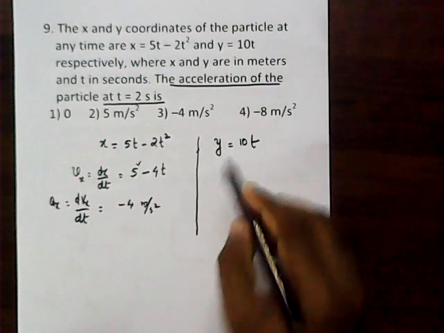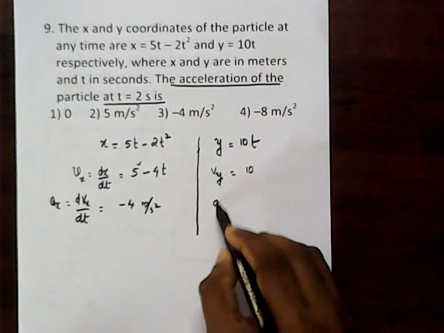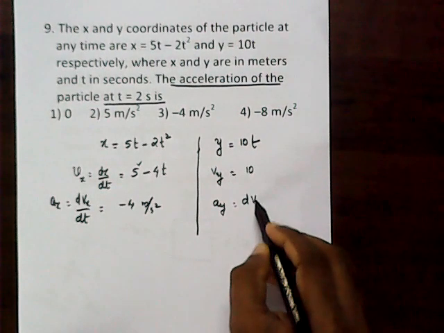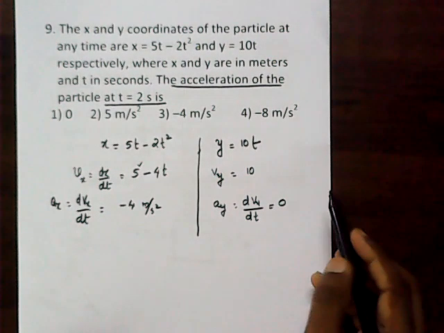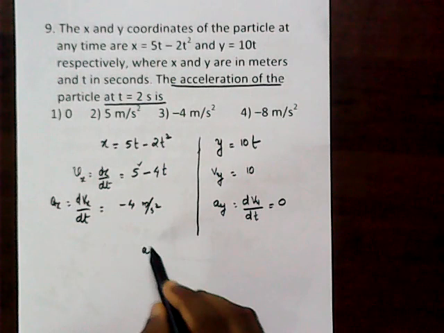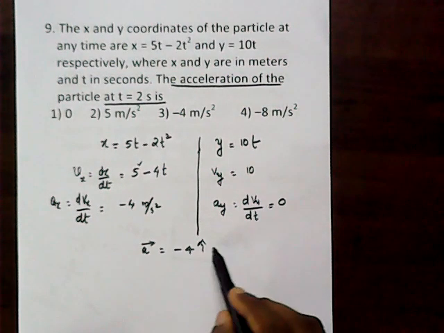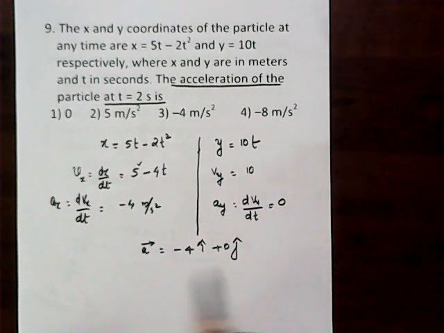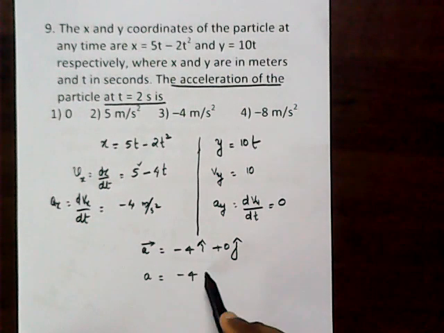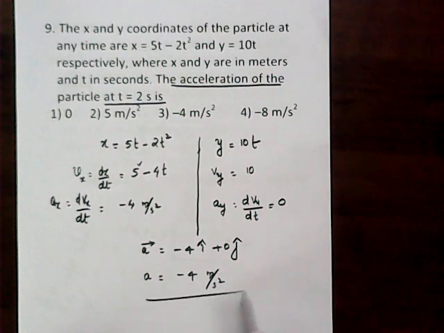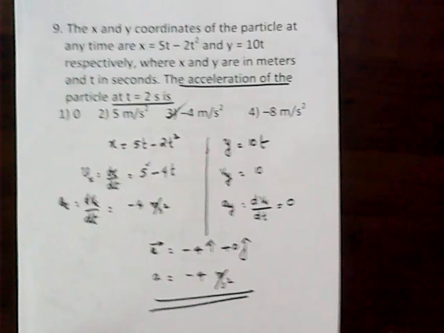Similarly, you can find the velocity along the y-axis as 10, and by differentiating that y component once again, you get the value as 0. Hence, the net acceleration can be vectorially represented as minus 4i plus 0j. And hence the acceleration has the value of minus 4 meter per second square. So we can say 3 is the answer.